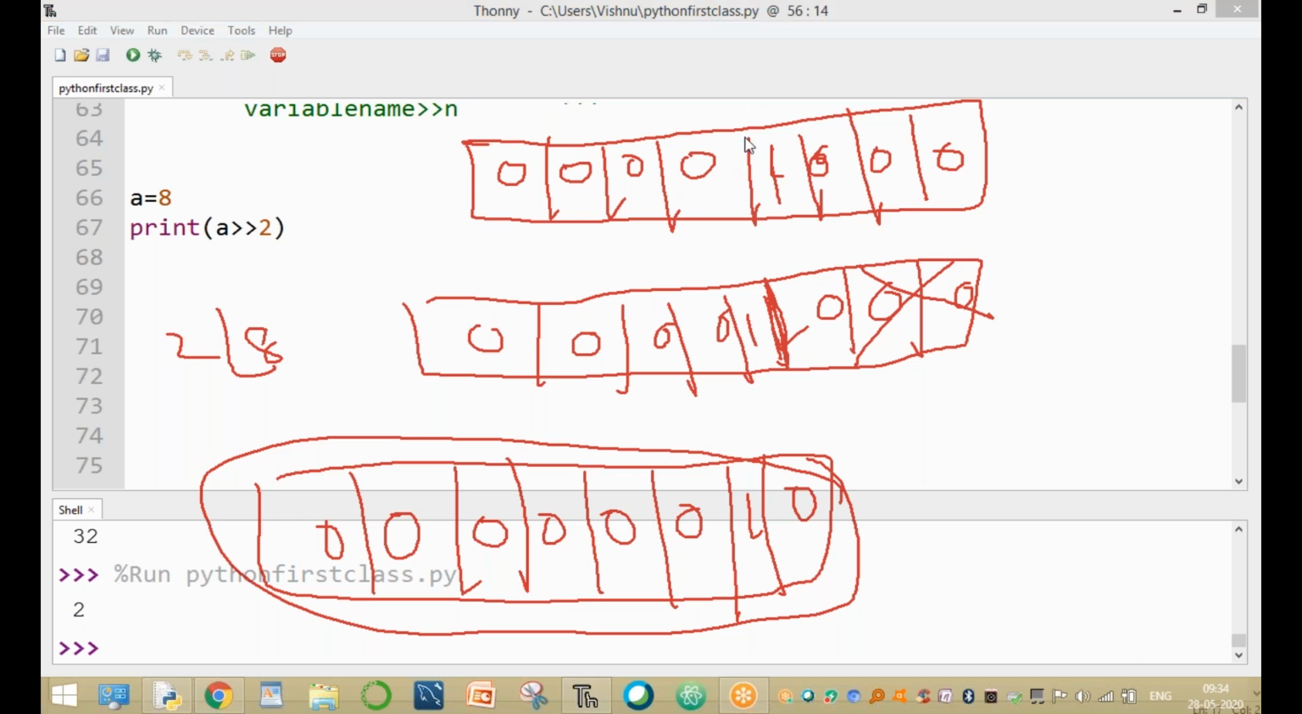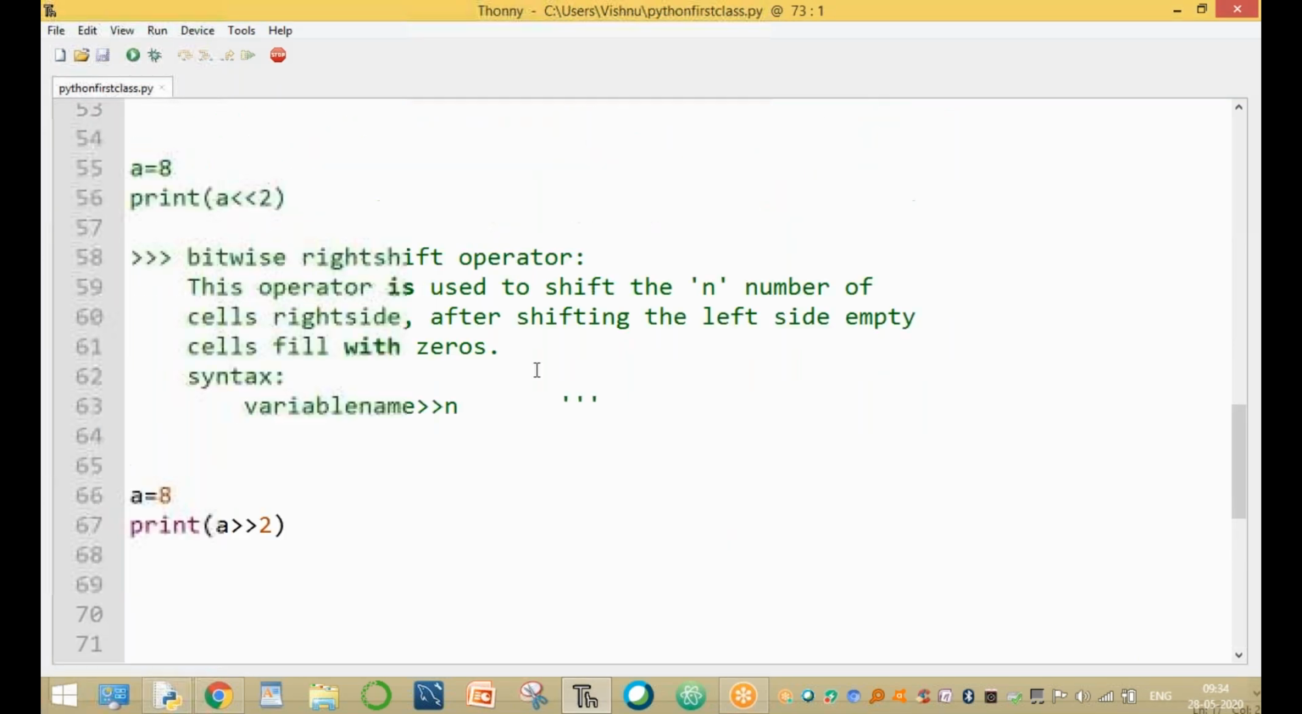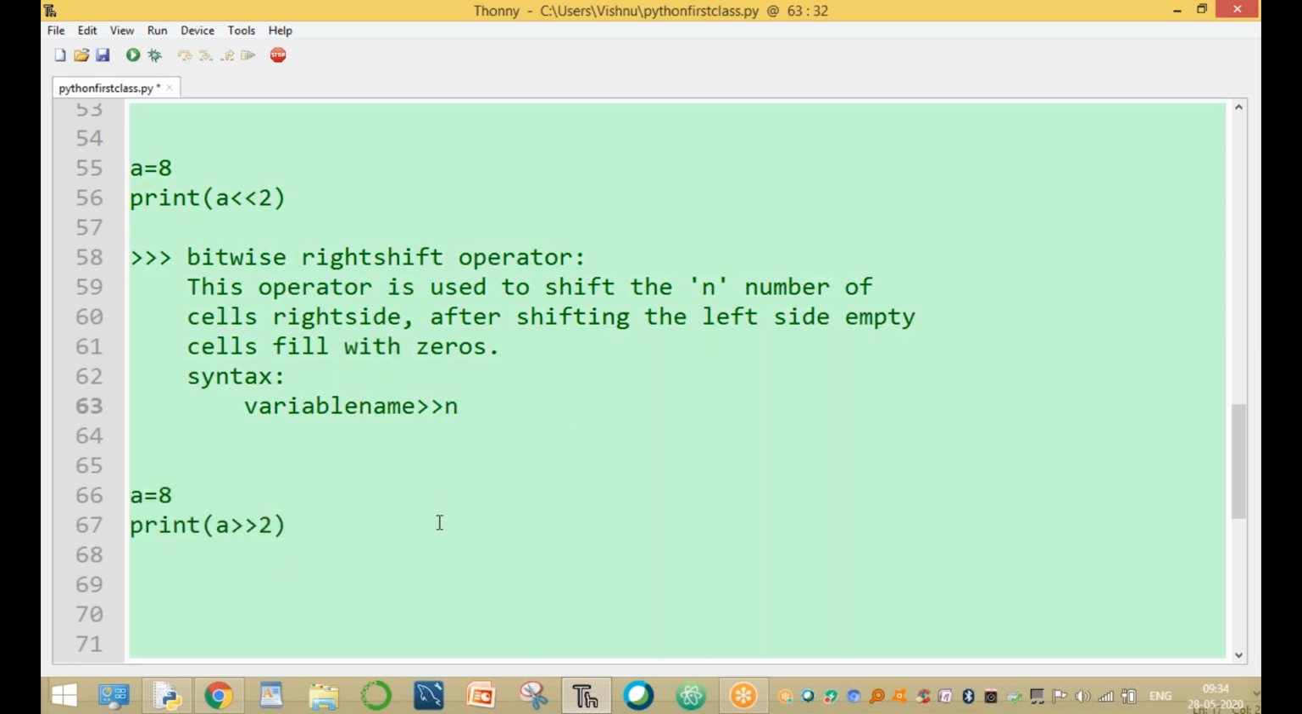Clear, guys, up to here? Okay. Any doubt? Now this is called a left shift operator. Completed.